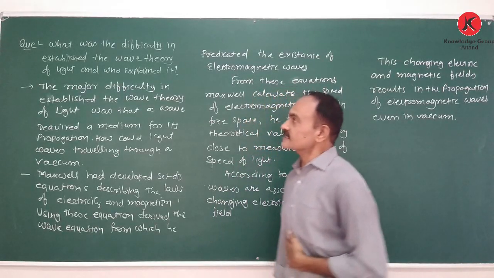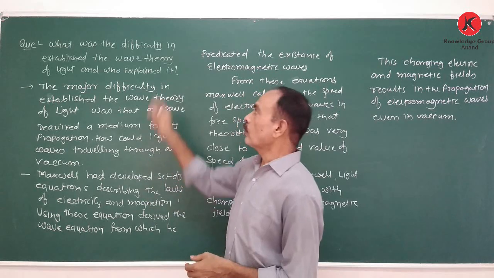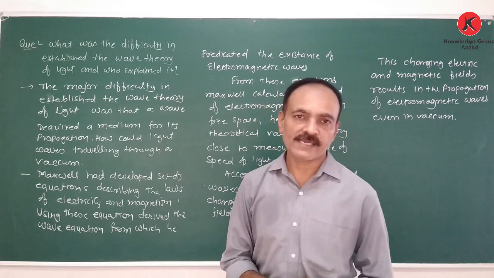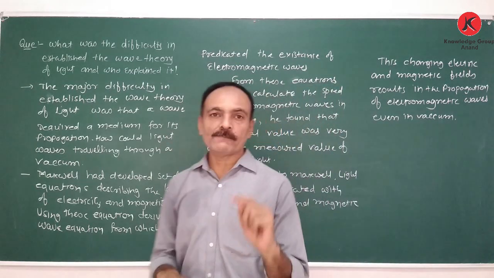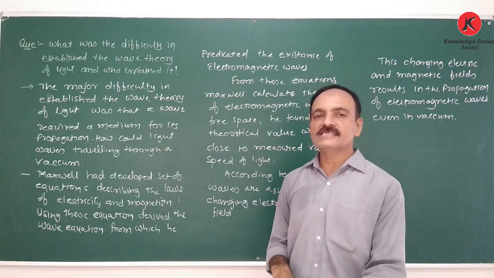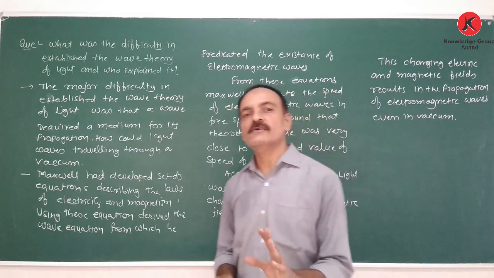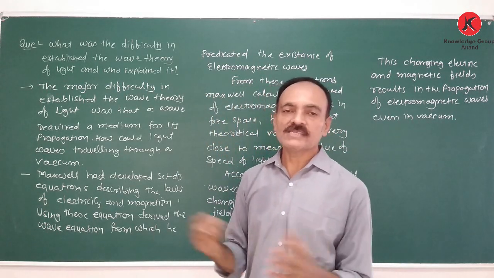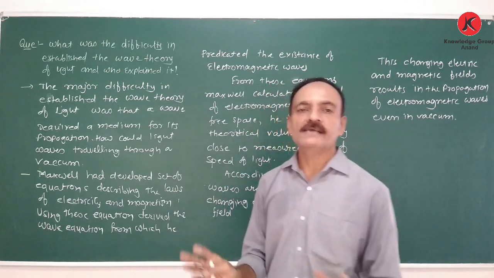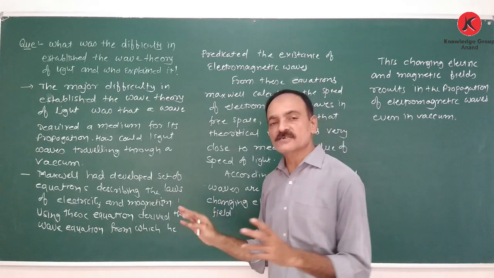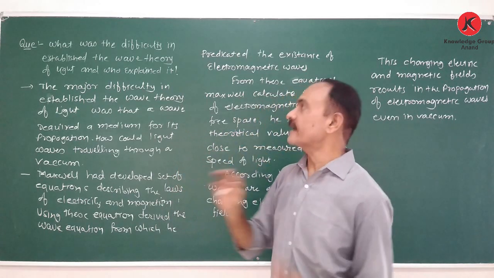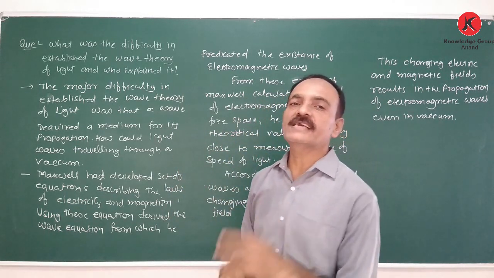Okay, now after the discussion of visible light, what was the difficulty in establishing the wave theory of light, and who explained it? In the earlier portion we discussed that the different views of light are the particle nature of light and the wave nature of light. Both were suggested by different scientists. The particle nature is generally suggested by Newton and the wave nature of light is suggested by Huygens. Now, what are the difficulties in establishing the wave theory of light?